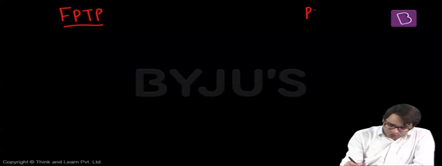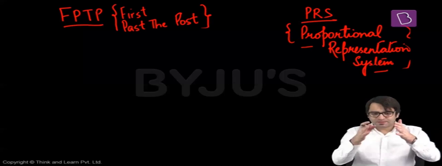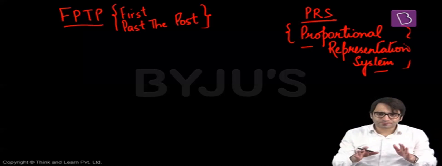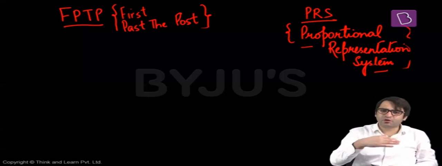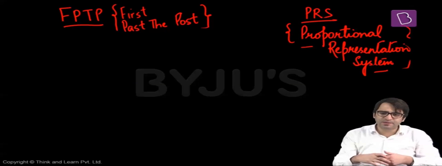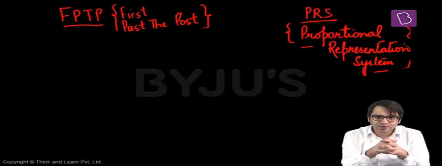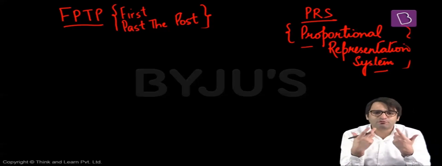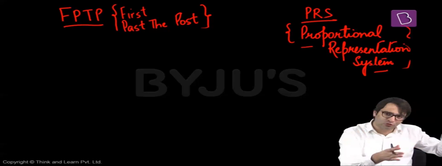To understand this, we need to understand the difference between the first past the post system and the proportional representation system. What is this first past the post system? Let's say, for example, this is a constituency. In this constituency, who will be the representative? Who will be the MLA or MP who will represent the people of this constituency in Lok Sabha or the state legislative assembly? Somebody who wins the election. But how do these individuals win the election? What is the minimum or maximum number of votes required for an individual to win an election and represent you in Lok Sabha or in state legislative assemblies?